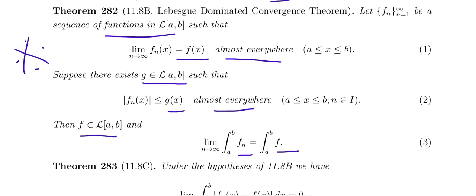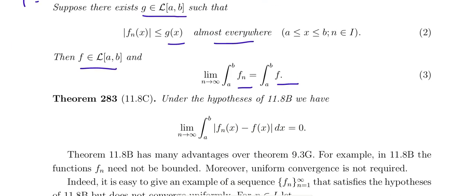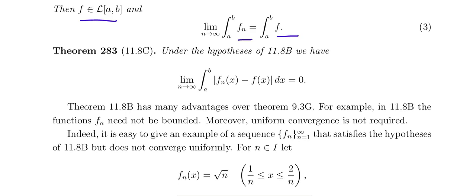Pointwise convergence almost everywhere, and the modulus of the sequence of functions less than or equal to another Lebesgue integrable function almost everywhere, then f is Lebesgue integrable. That is the idea. Using the hypothesis of the Lebesgue dominated convergence theorem, we can use the theorem this way.